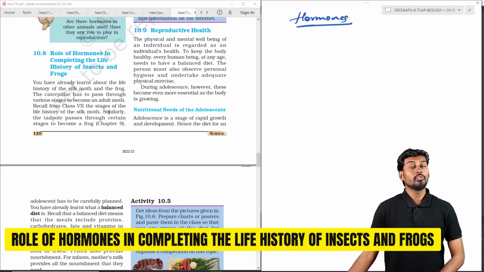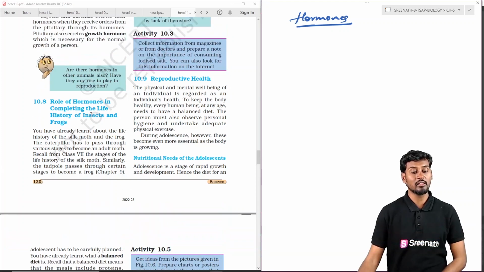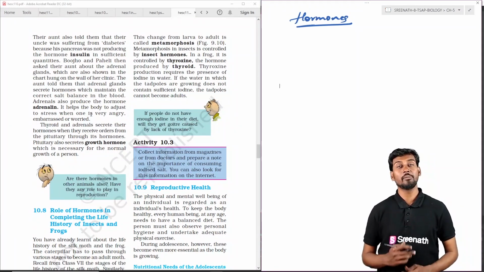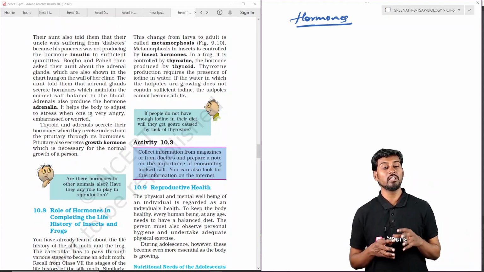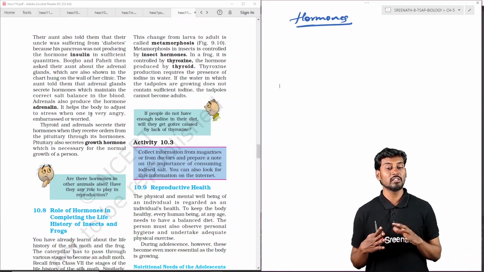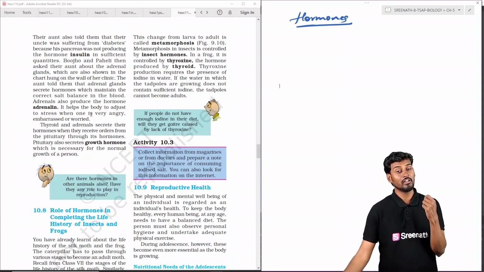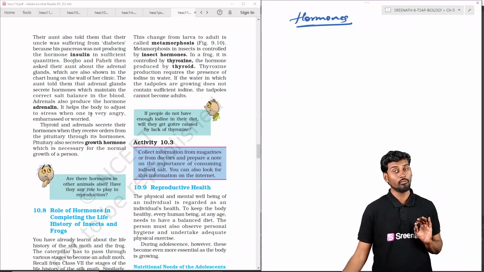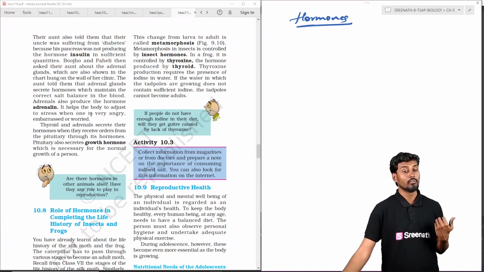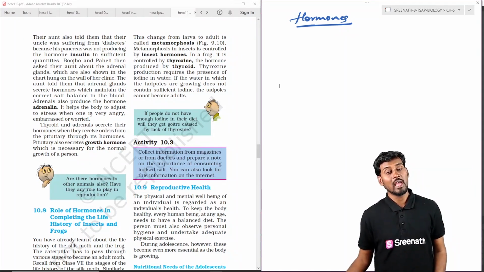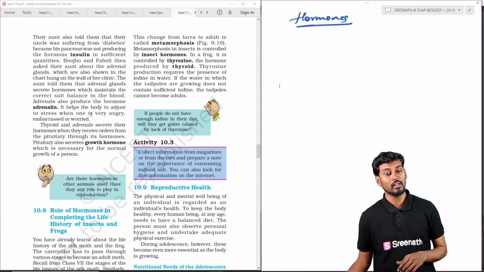Coming to the hormones which play a major role in completing the life cycle of animals like insects and the frog, metamorphosis is generally involved in the changes between the larva and the adult. Especially in the case of frogs and insects, we can see a complete change of the body form. In the case of a frog, the change from the tadpole to the adult frog is called metamorphosis, and insect hormones are involved in controlling the metamorphosis in insects.